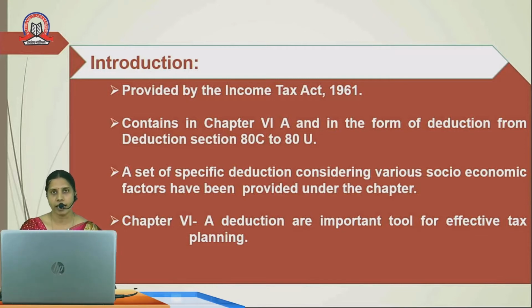The various deductions mentioned in chapter 6A contain the deduction for certain specific payments. A set of specific deductions considering various socio-economic factors have been provided under the chapter. The main intention of allowing the deduction by the Income Tax Act is to provide certain kinds of socio-economic benefit, that is to encourage the saving habits among individuals, to have health insurance, and to provide financial facility to blind and physically handicapped persons, and so on and so forth.